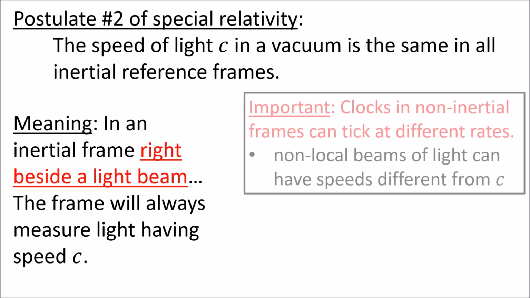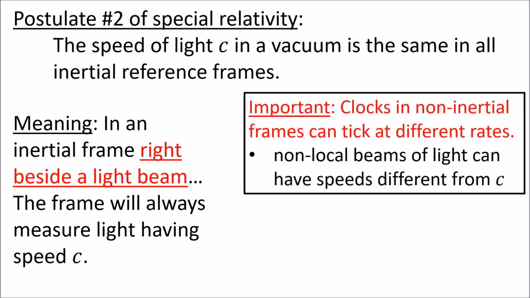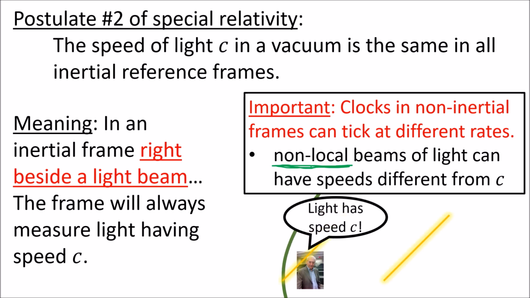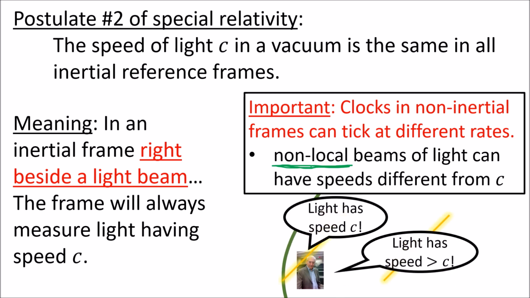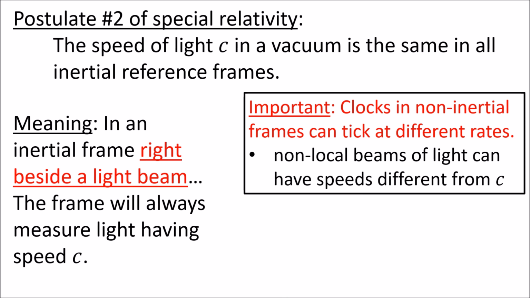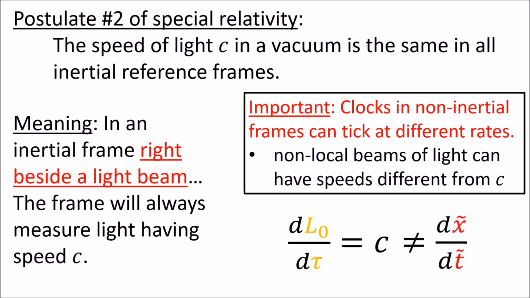However, it's very important to realize that the clocks in non-inertial frames can tick at different rates. This means that non-local beams of light can have a speed different from c, because its speed is being measured with a non-local clock. Mathematically, this means that the derivative of proper length with respect to proper time for a light beam is not necessarily equal to the derivative of the space coordinate with respect to the time coordinate for a non-inertial coordinate system.